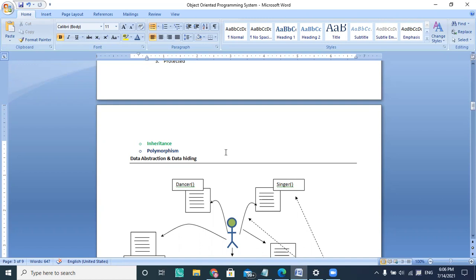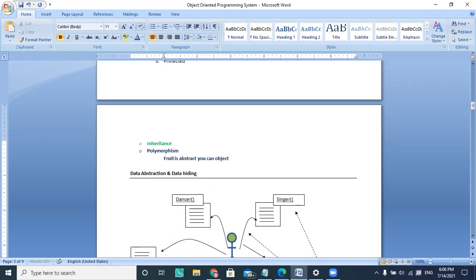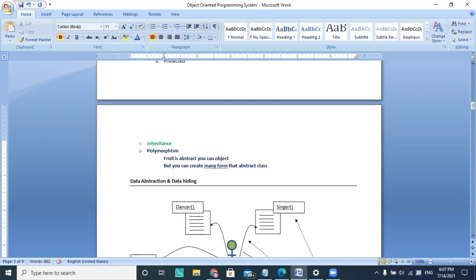There are n number of forms of fruit, and you can create many forms of the fruit. And fruit is an abstract thing. You can't create the object. So fruit is abstract, and you can't create an object, but you can create many forms of that abstract class. So the common answer, that abstract means only that, is not the right answer when you are talking about abstract classes.